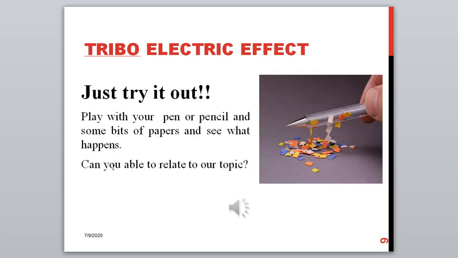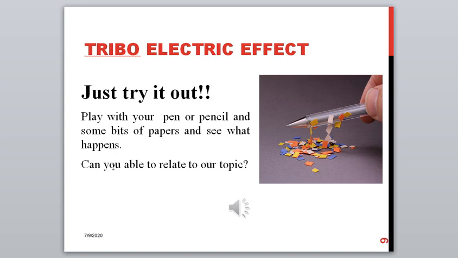Just try this simple playful experiment you all did in your lower classes: take a pen or pencil and some bits of paper spread around on the floor. Now when you bring this pen near to your paper, you can see that nothing happens.